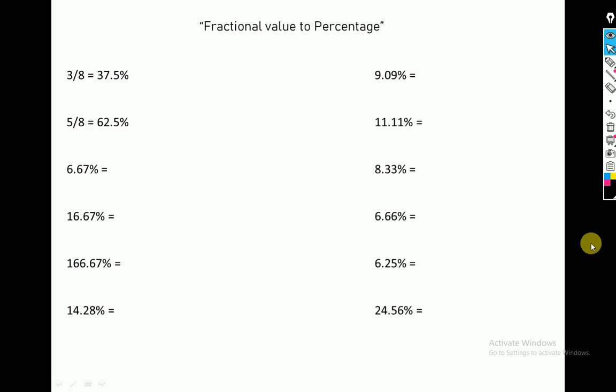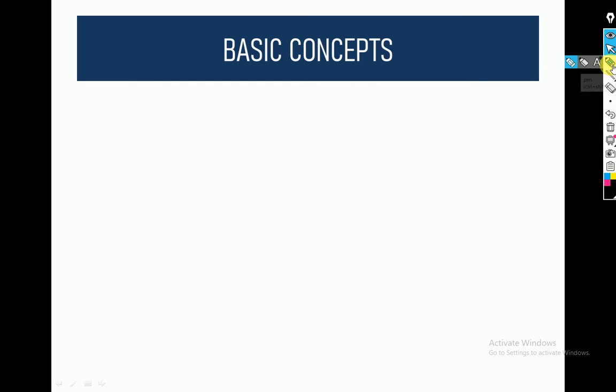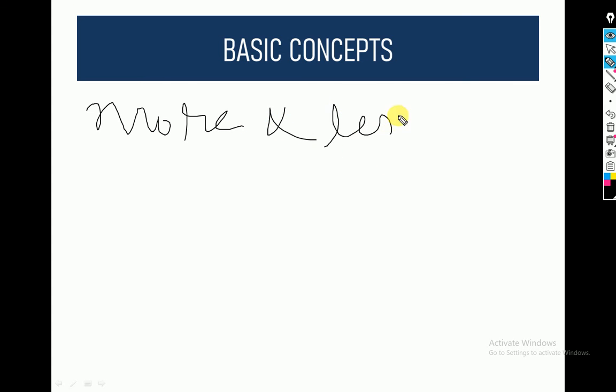So just dive into the basic concepts of what the concept of more and less really gravitates to.